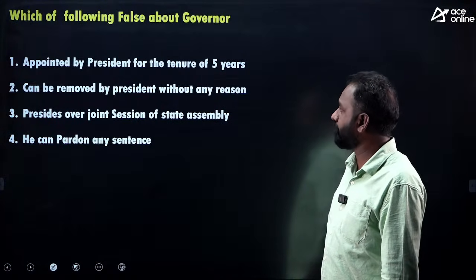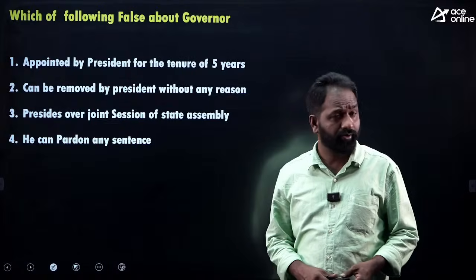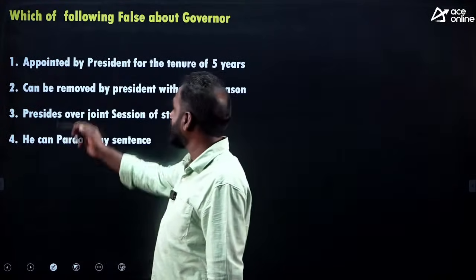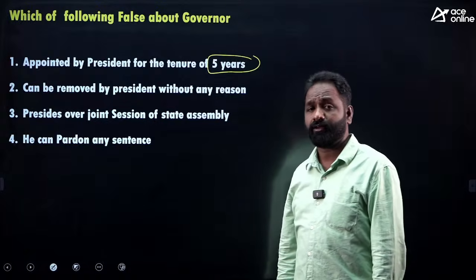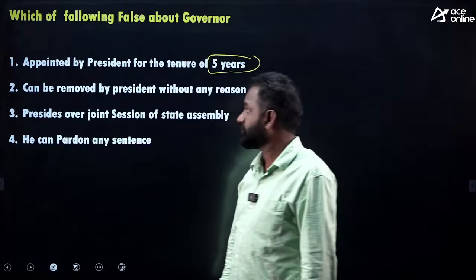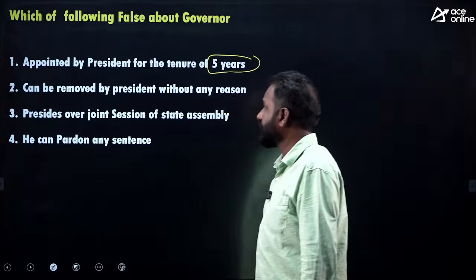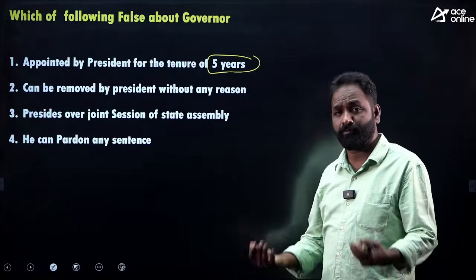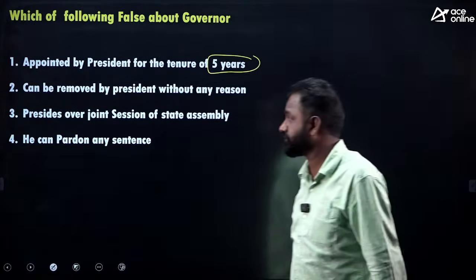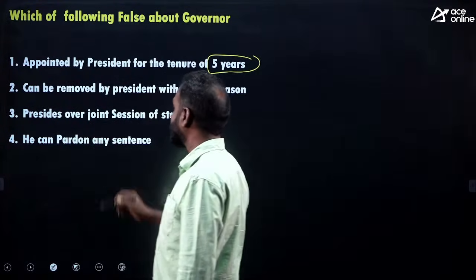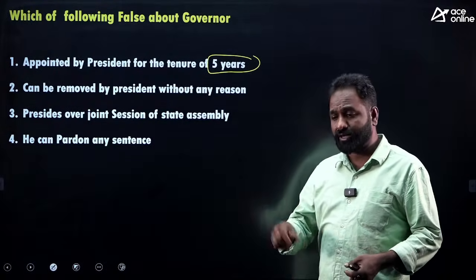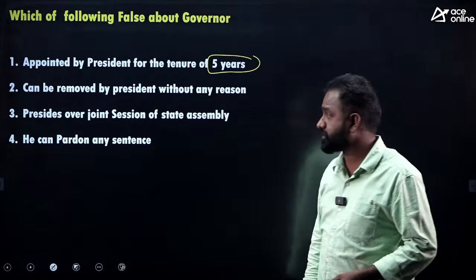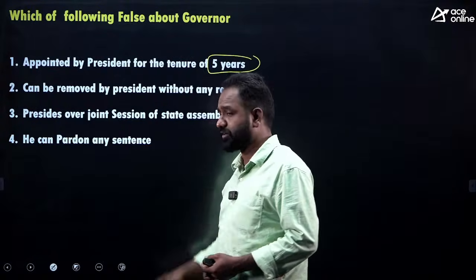Next, which of the following is false about the governor? The question is about false statements about the governor. Appointed by president for the tenure of 5 years. Can be removed by president at any time without any reason. Presides over joint session of the state assembly. So the statement says that governor can preside over a joint session of assembly. He can pardon any sentence.